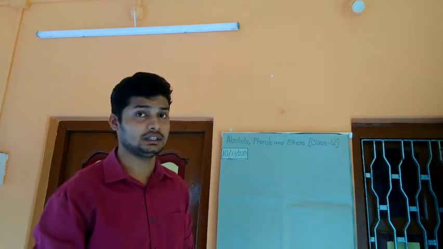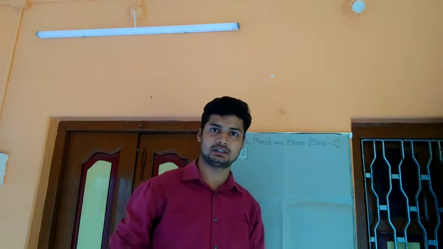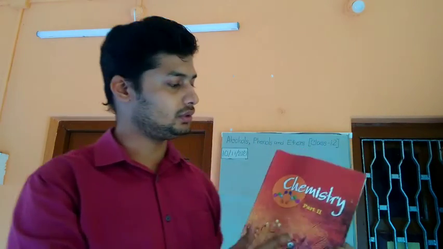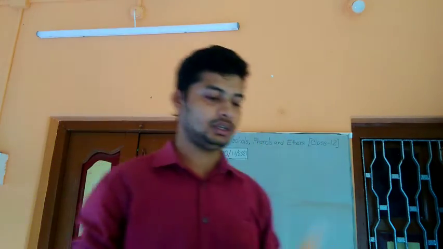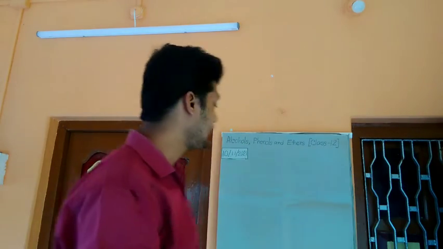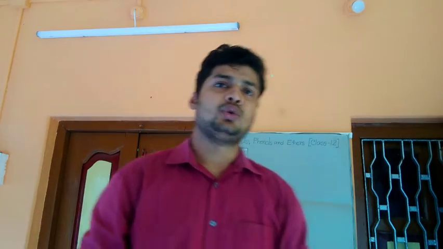Now, today in this class we will learn about alcohols, phenols and ethers. In this class we will talk about the chapter which is in the Chemistry Part 2 book, and the page number is 323. The 11th chapter name is Alcohol, Phenol and Ether.